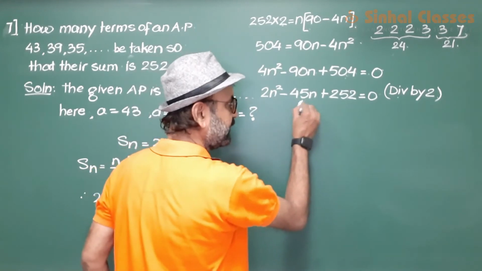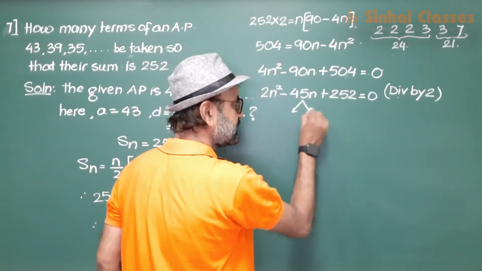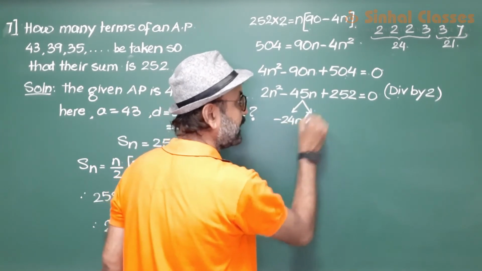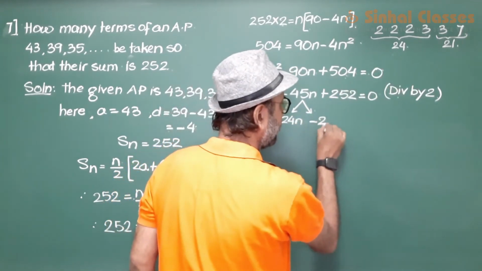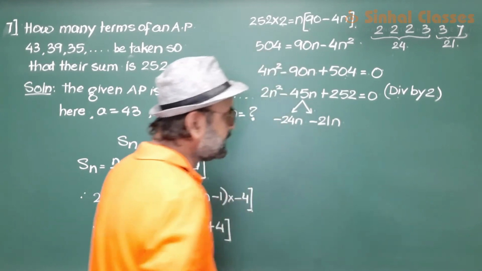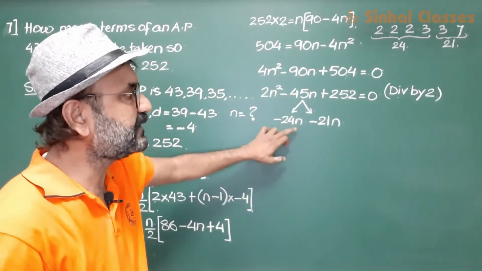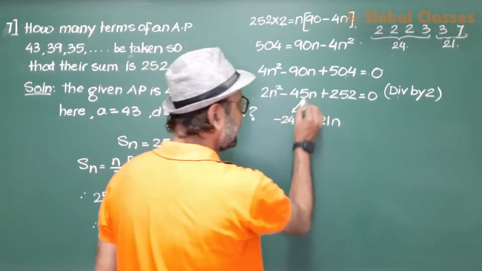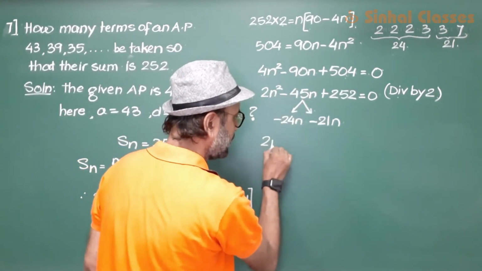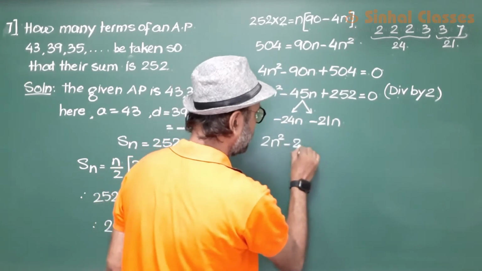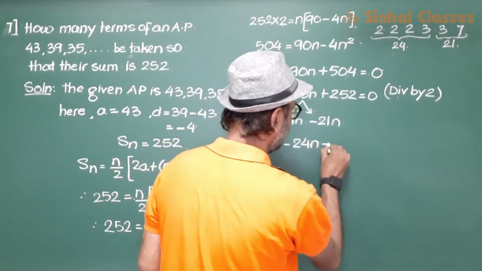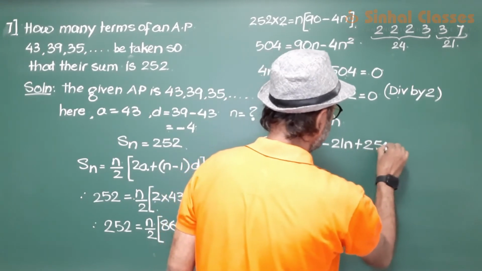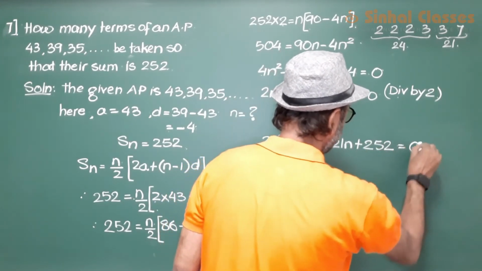So this 45 would now be taken as minus 24n and minus 21n. This is how we split the middle term. After splitting the middle term, what we get is 2n square minus 24n minus 21n plus 252 equals to 0.